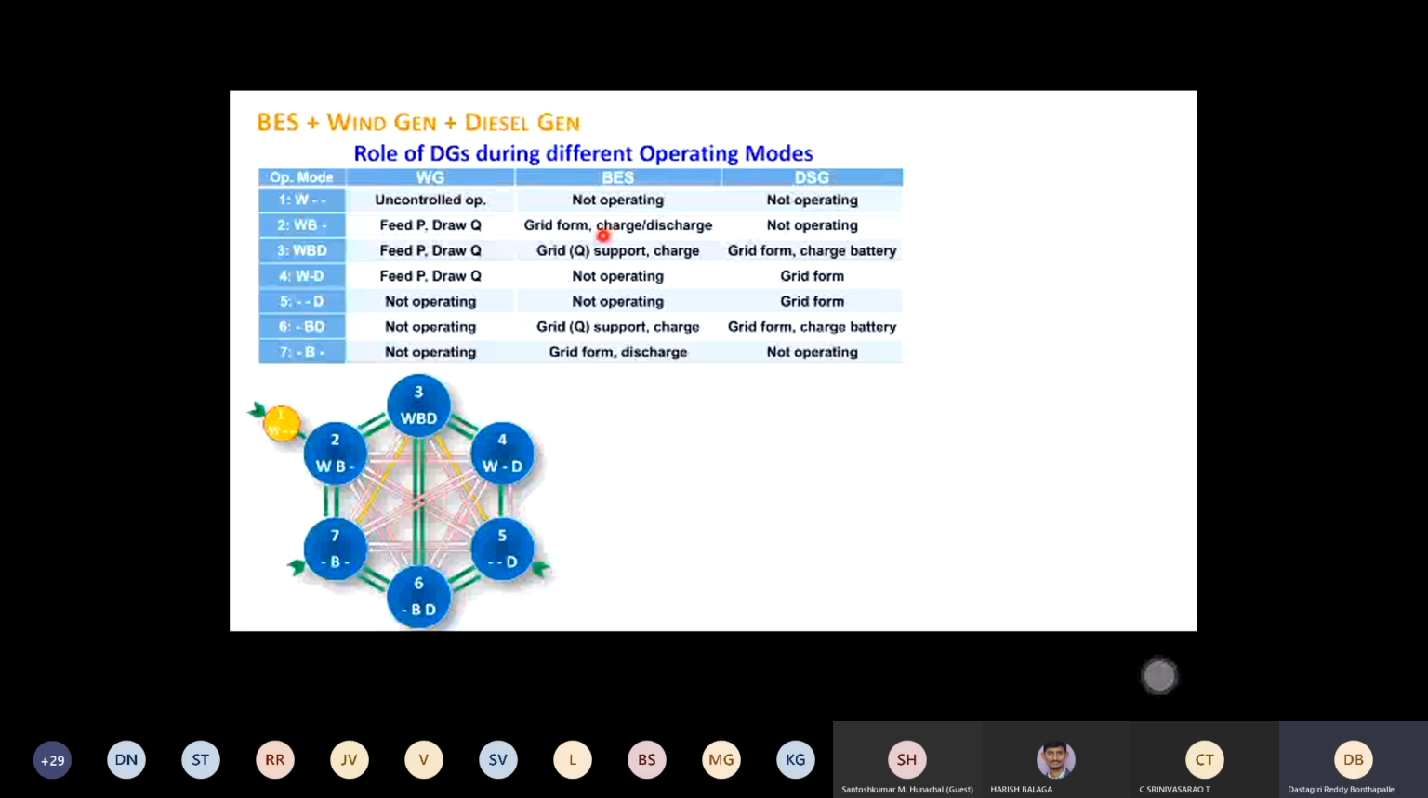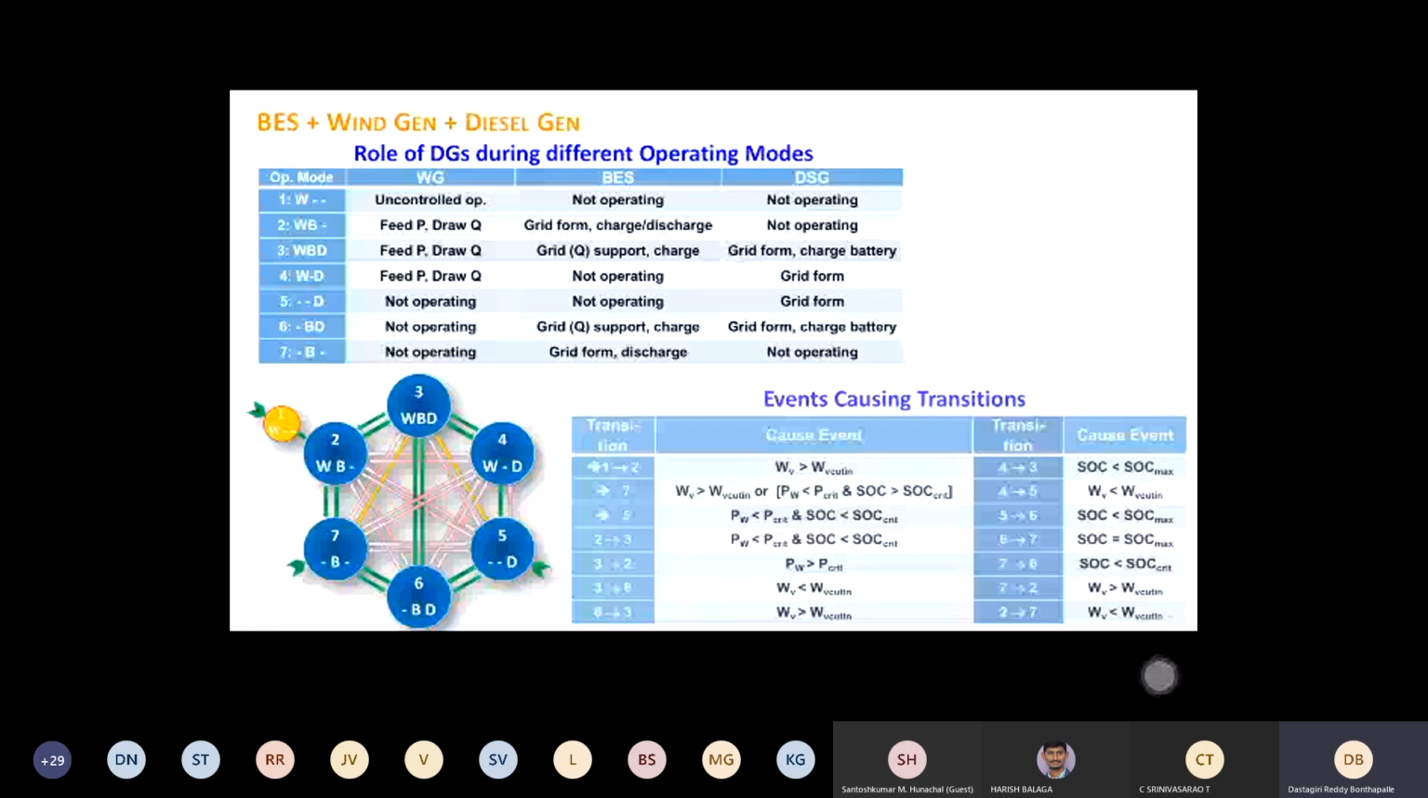Let's go with number 7. That means only the battery is operating. These two are not operating, and you have to be in grid forming mode. So the modes are clearly explained here in this table. Now you can ask me why these transitions are possible. What are the events that cause these transitions?